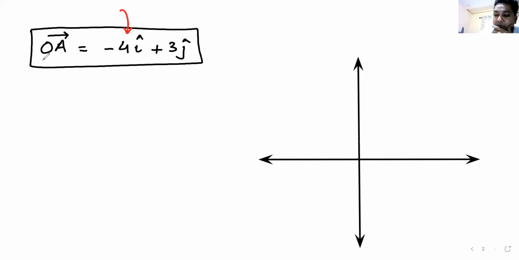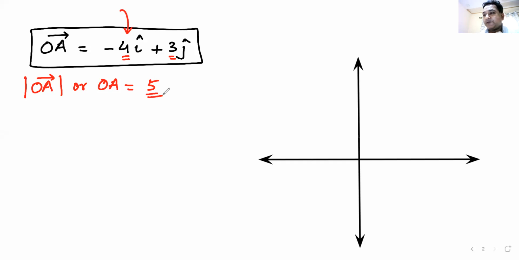Let me show you how to do it. First, I'll find the magnitude of OA. Magnitude of OA, or simply OA, would be equal to the square root of x square plus y square, which is the square root of 3 square plus 4 square. So magnitude of OA is 5. Everyone got that magnitude?